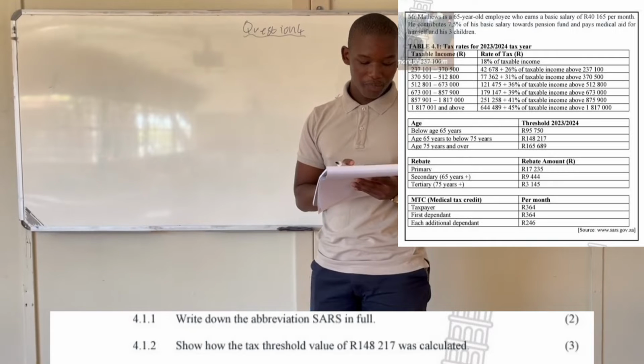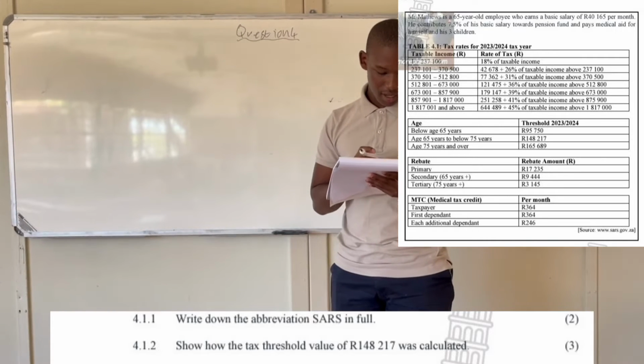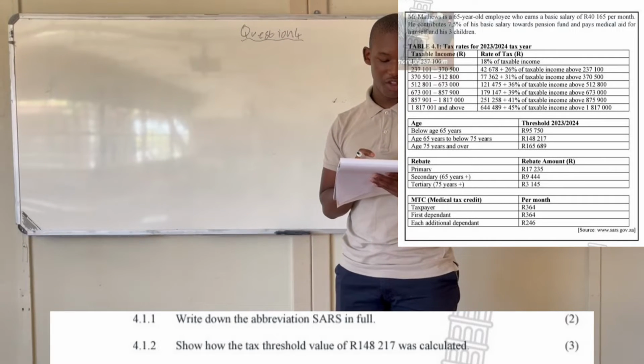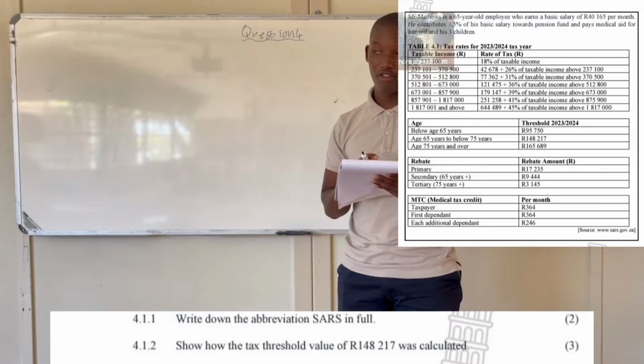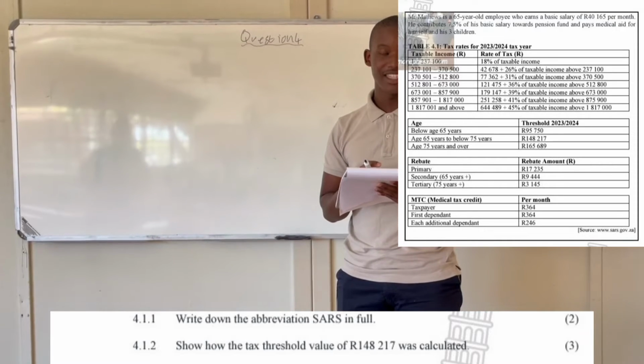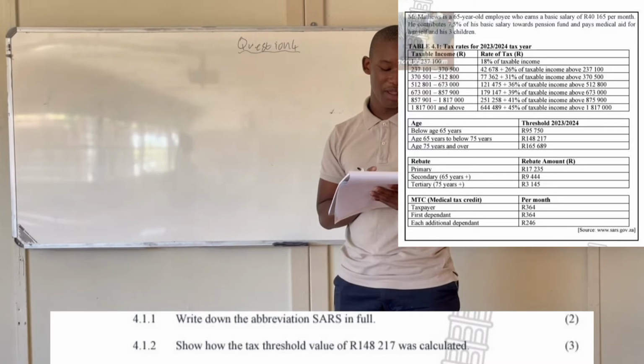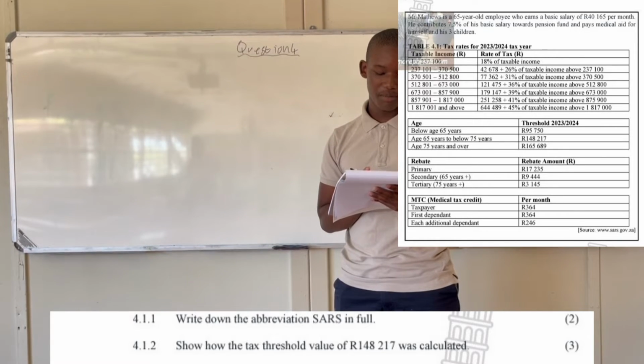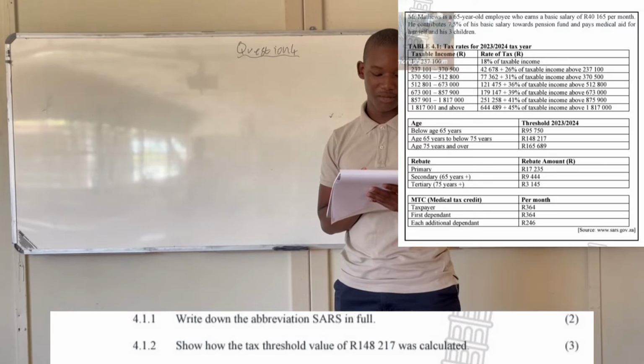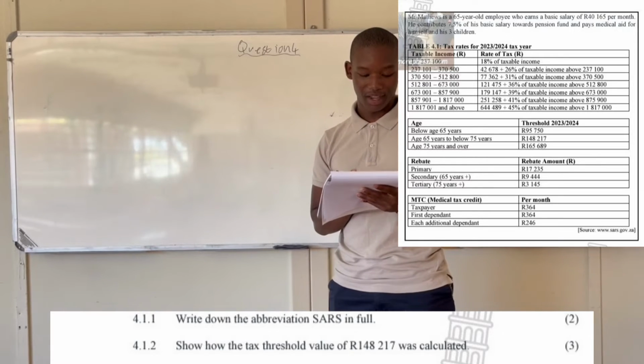Okay, so the statement says Mr. Matthews is a 65-year-old employee who earns a basic salary of 40,165 per month, right? He contributes 7.5% of his basic salary towards the pension fund and pays a medical aid for himself and his 3 children, right?